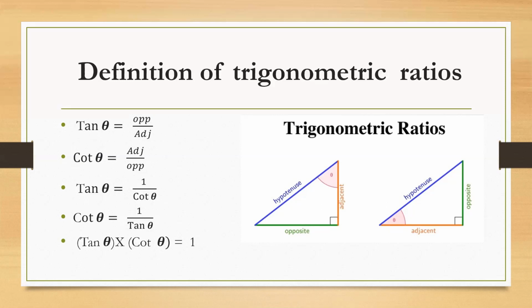In addition to this, if they also remember that tan theta is equal to sin theta by cos theta, and cot theta is equal to cos theta by sin theta, then almost 25% of the high school, secondary standard trigonometry formulas are memorized. They just have to remember only 3 relations and 3 correlated relations.